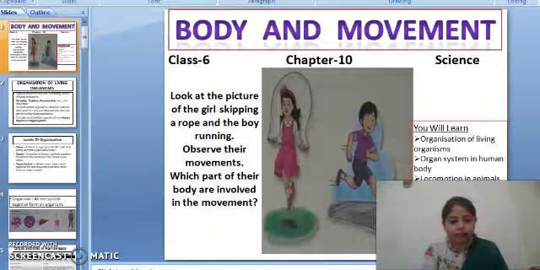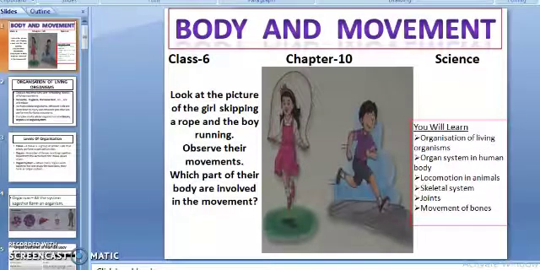Okay, so let's start. Students, welcome to the lesson on body and movements. In this module, you will learn about organization of living organisms, organ system in human body, locomotion in animals, skeletal system, human skeletal systems, joints, movement of bones. Let's gear up for the chapter.